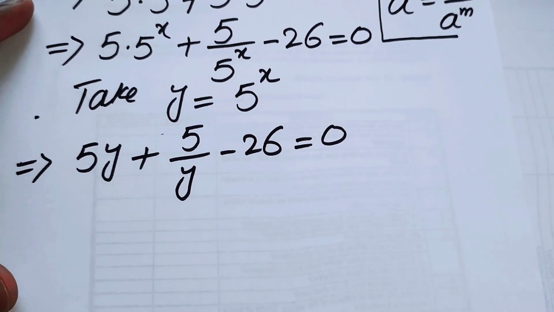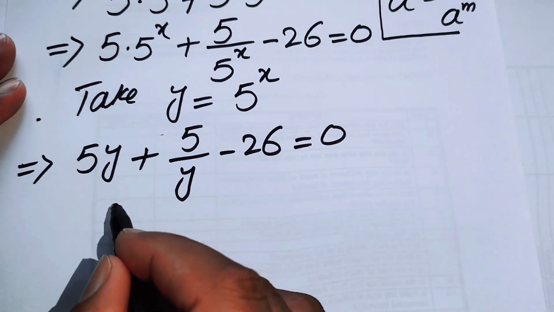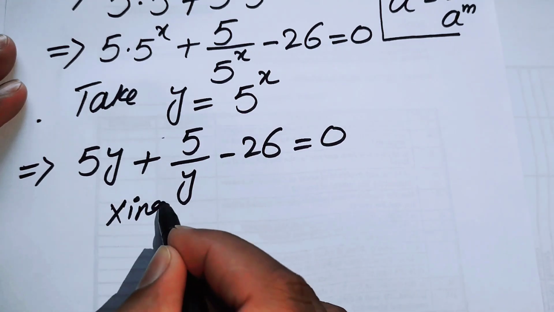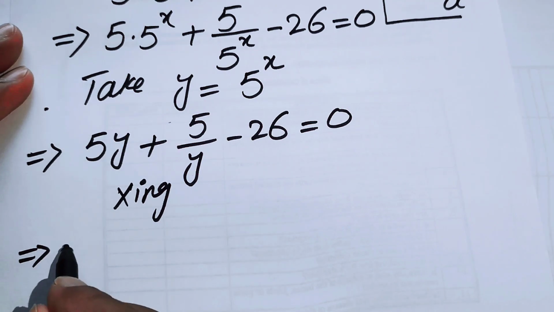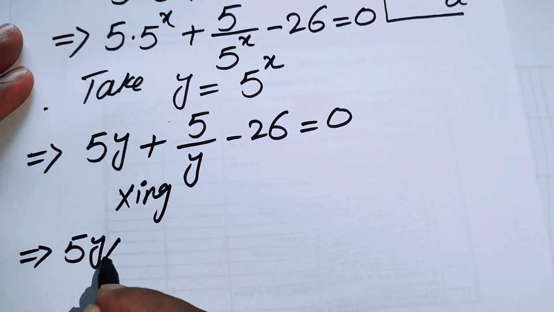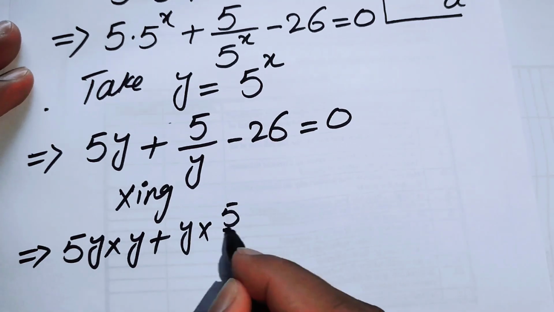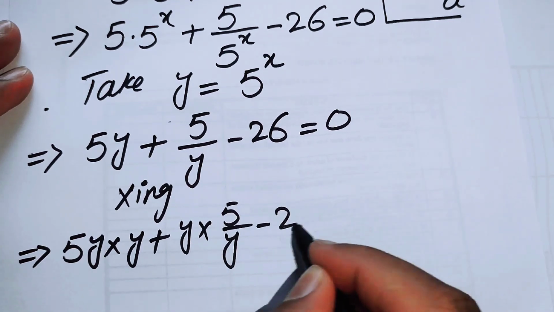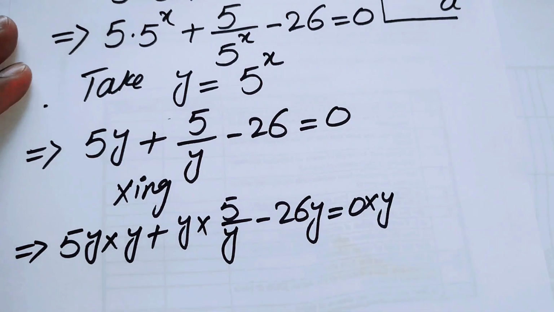Now we multiply each term by y, so this expression becomes 5y multiplied by y plus y multiplied by 5 over y minus 26y is equal to 0 times y.